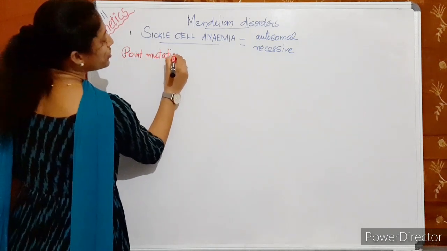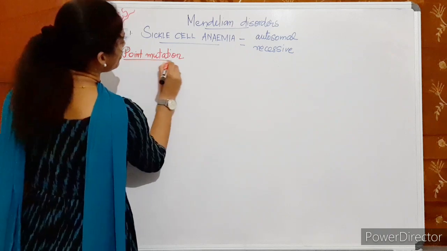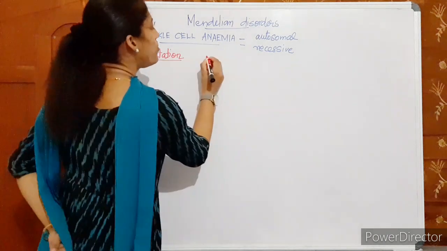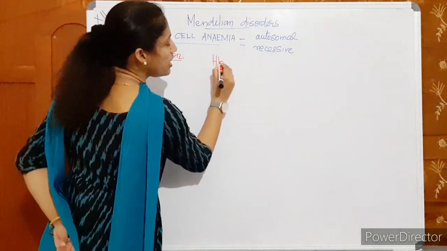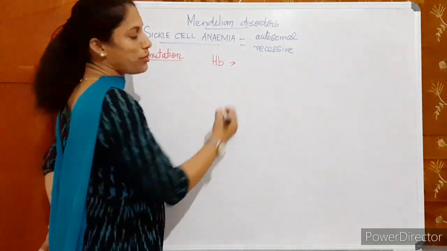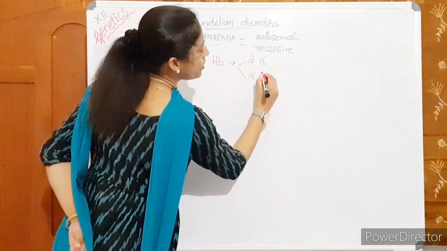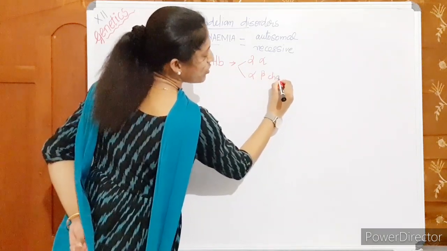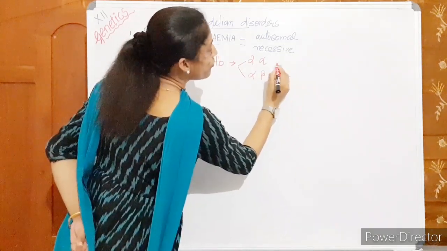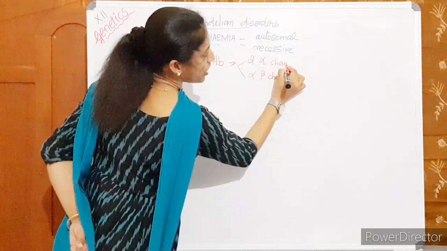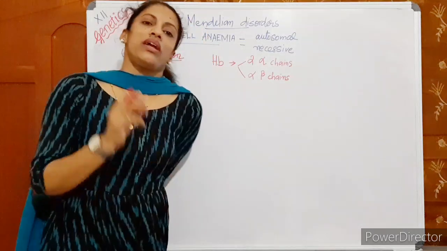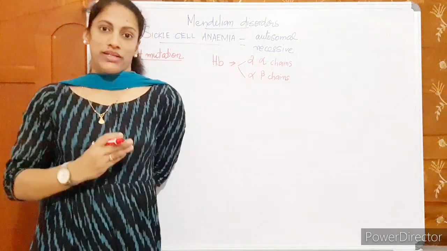Okay, due to one gene mutation, hemoglobin, you know hemoglobin is a protein made up of 2 alpha chains and 2 beta chains. Hemoglobin consists of 4 polypeptide chains. This you have studied last year. There are 2 alpha chains and 2 beta chains.